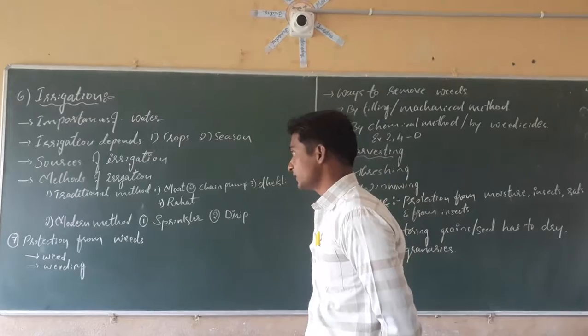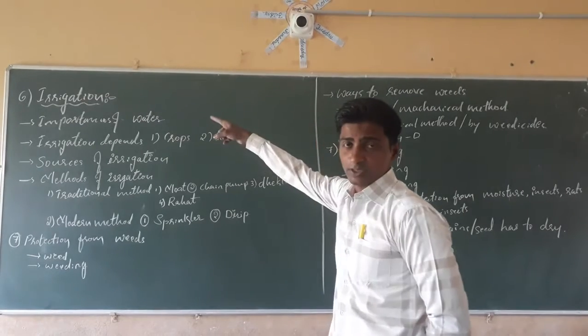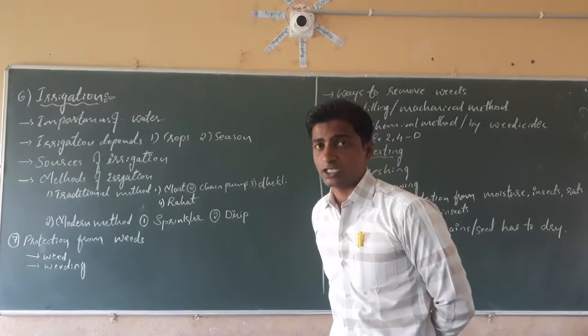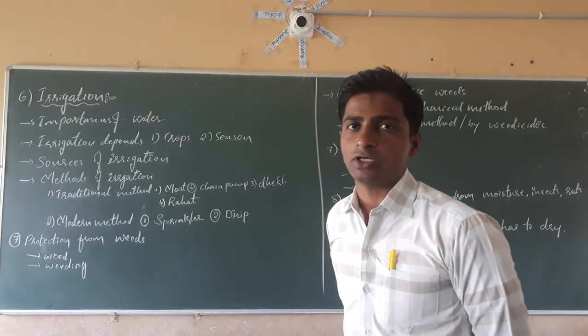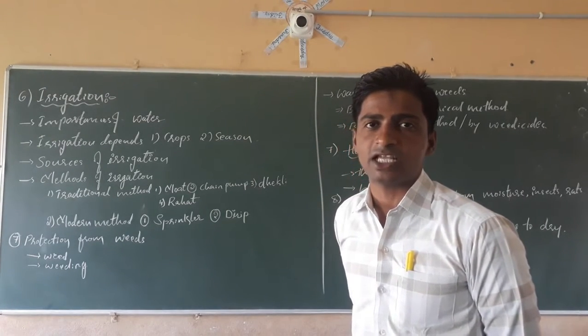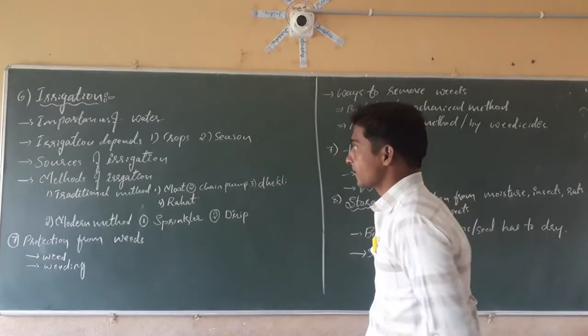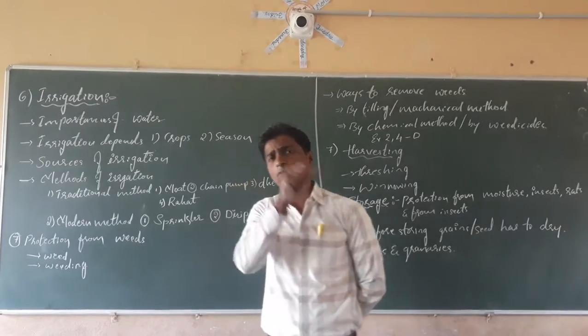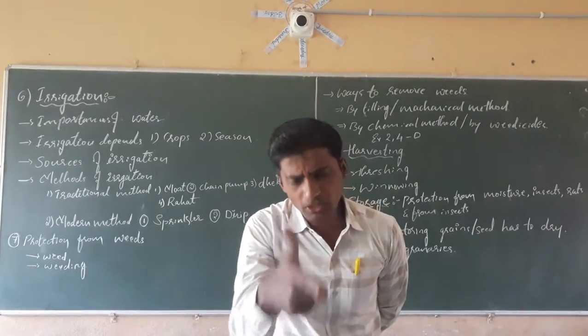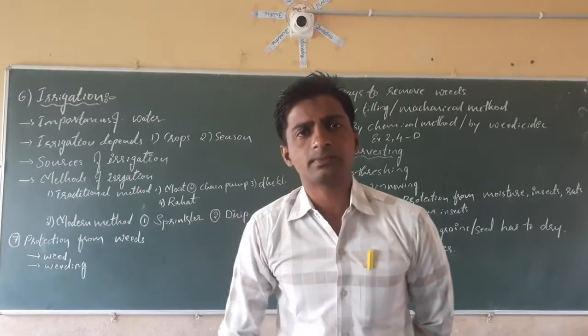Next, dear students, first of all we know the meaning or definition of irrigation. In examination, you may be asked for one mark: What is meant by irrigation? The process of supply of water at regular intervals of time is called irrigation. Yes. Next, the importance of water to the plants. Why do we have to irrigate? Why do we have to give the water to the plants?